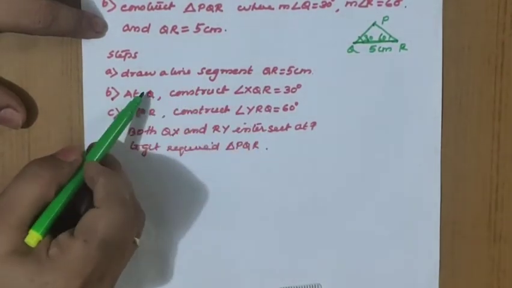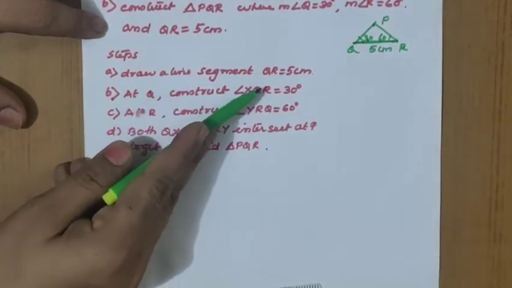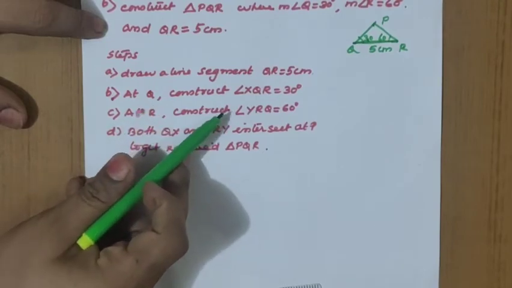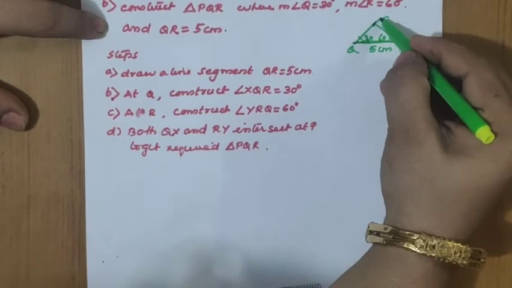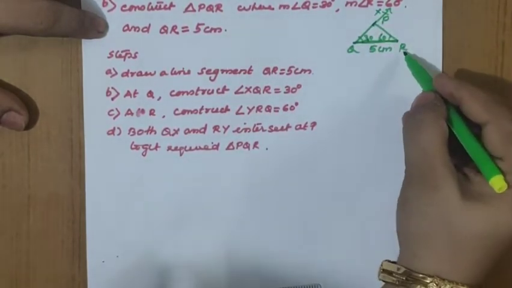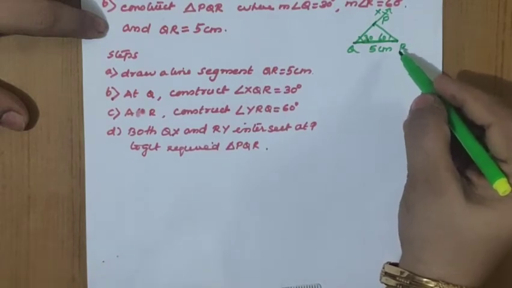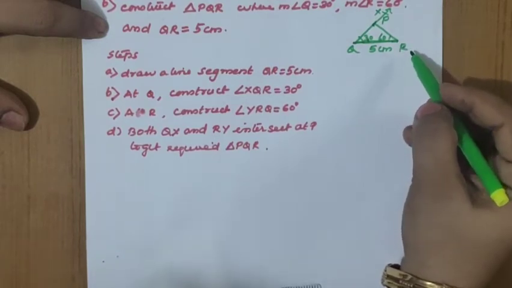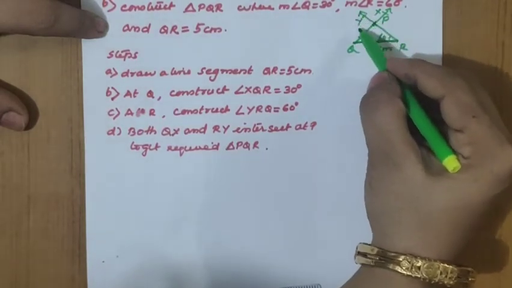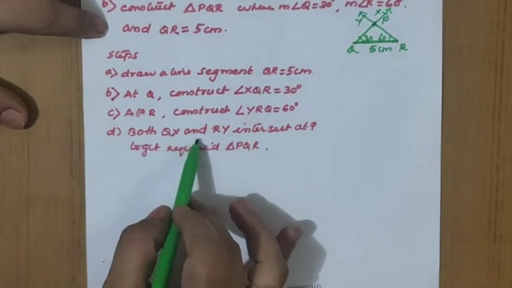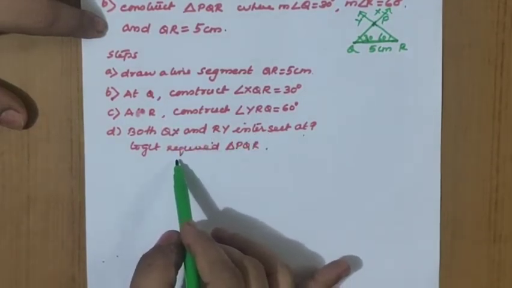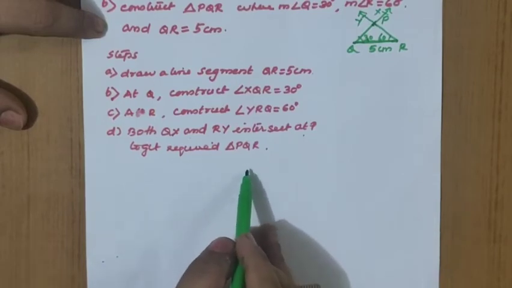The same only we have written as the statement here. Draw a line segment QR equal to 5 centimeter. At Q, construct an angle XQR. That means a little bit of extension we should do here, and X I will mark. XQR equal to 30 degree. At R, what is the angle to be constructed? Angle YRQ equal to 60 degree. So both QX and RY intersect at P only. Then we will get which triangle? Required triangle PQR.